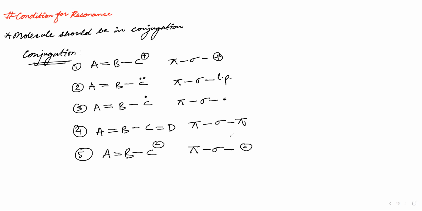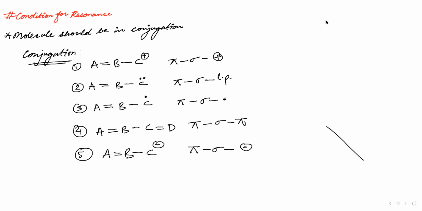Okay. To write these conditions, we will do each and every one by one. Let us worry about this now.